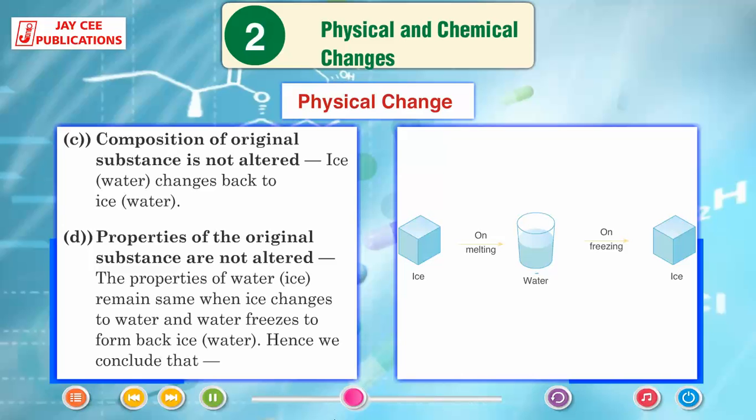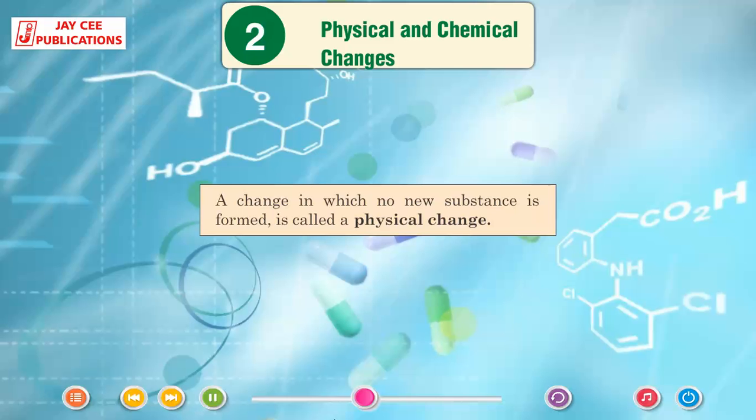Ice water changes back to ice water. Properties of the original substance are not altered. The properties of water and ice remain the same when ice changes to water and water freezes to form ice. Here we conclude that a change in which no new substance is formed is called a physical change.